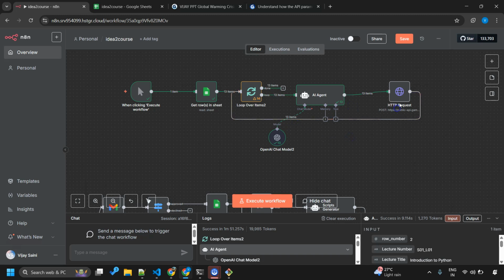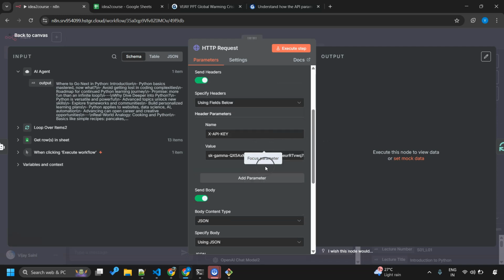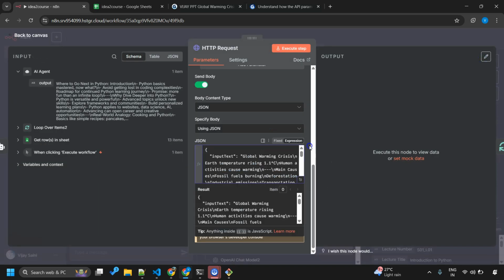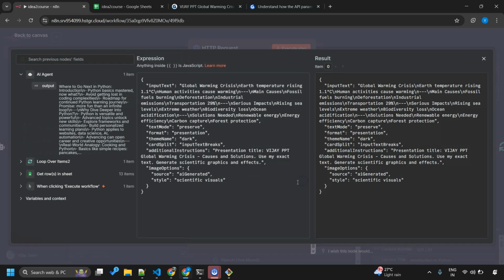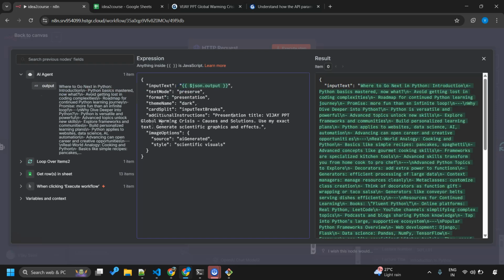Okay, this sounds better. Go inside the HTTP request, expand this. No, choose expression, maximize it. Now what do we want to remove? We want to remove this part, right? This is the text for global warming. What we want is our own script. So I'll drag and drop the output into this. We do not want our Python lectures to be named as global warming. So let's remove this part.